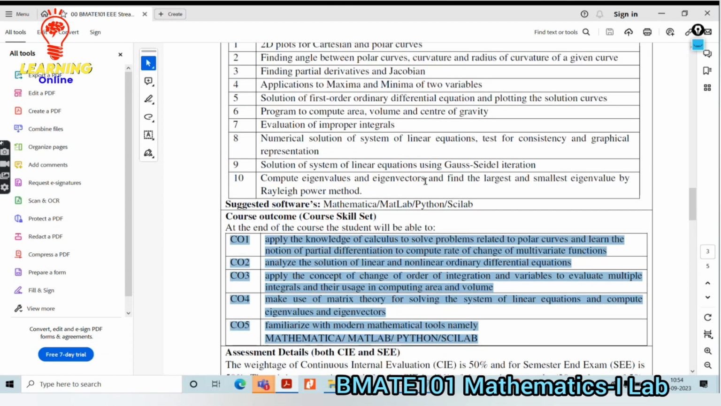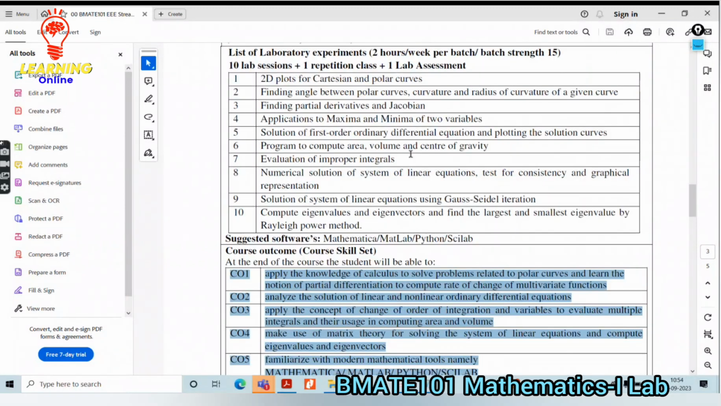This laboratory has 25 marks. Among these 25 marks, 15 marks are for your record and observation, and 10 marks are for your laboratory test. This is for the lab record and the observation. This will be followed from the evaluation point of view.